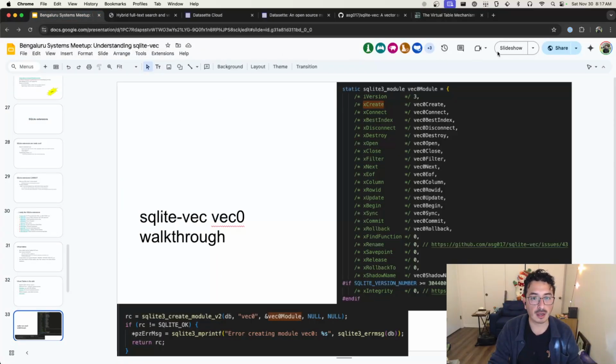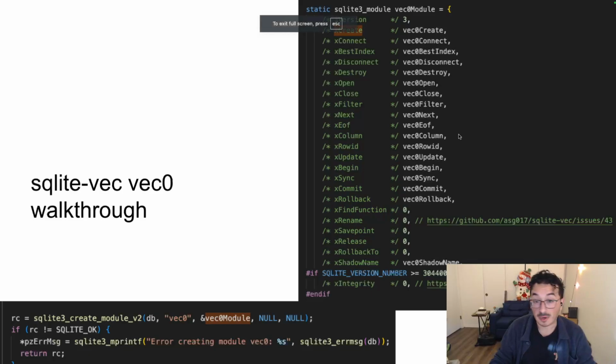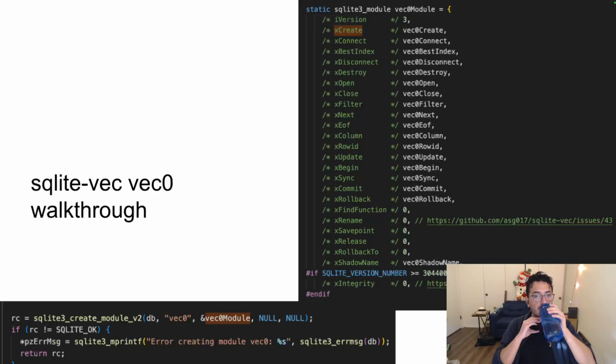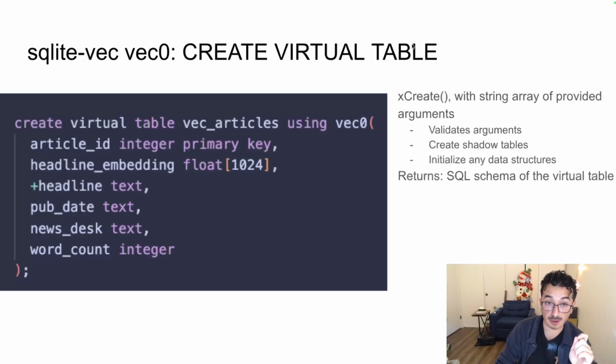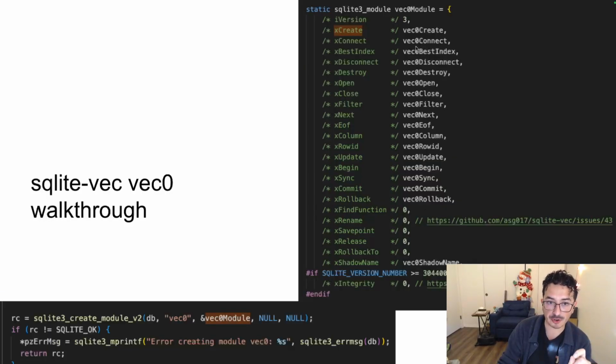So when you define a virtual table for SQLite, you basically provide a bunch of callbacks in C. That's what this is right here. We have the vec0 module, which SQLite-vec defines, and all these functions right here, the vec0 create, vec0 connect, vec0 best index. These are all functions that SQLite will call, kind of like callbacks, right? And each of these functions has its own specific purpose.